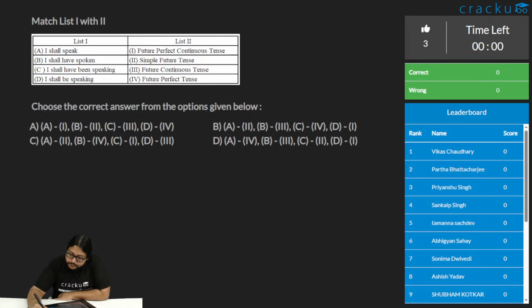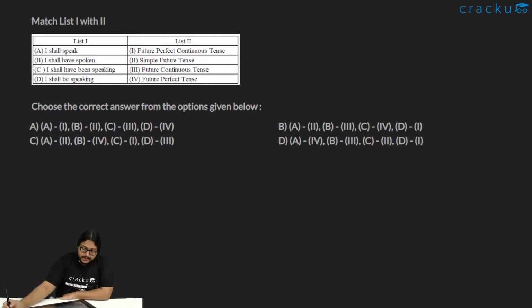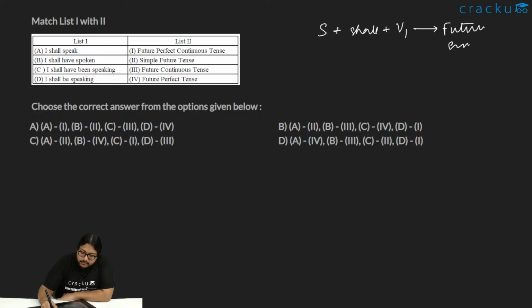Okay. So in this question, let's look at the sentences. I shall speak, I shall have spoken, I shall have been speaking, and I shall be speaking. I shall speak is what? Subject plus shall plus V1. This we know is a future simple. So A should be future simple, a simple future tense. A should be 2.